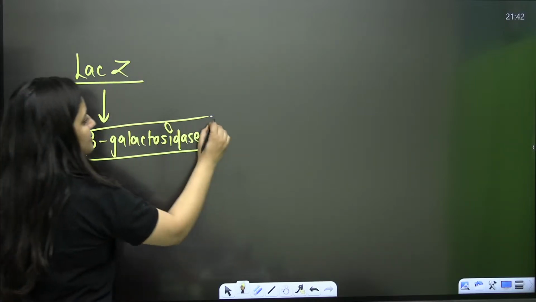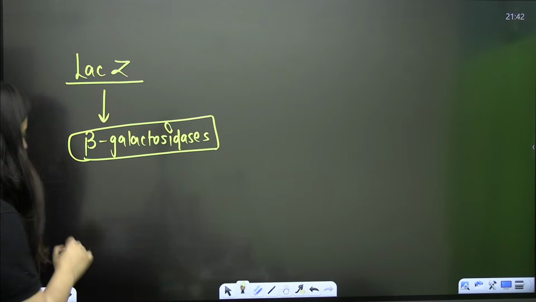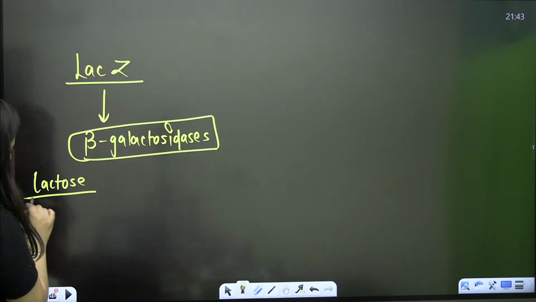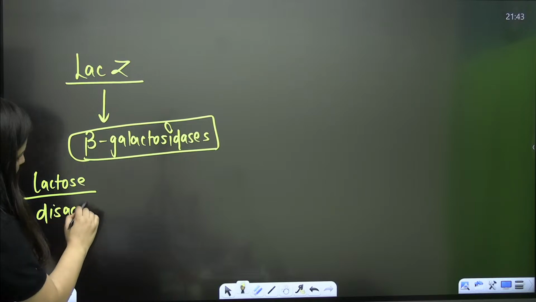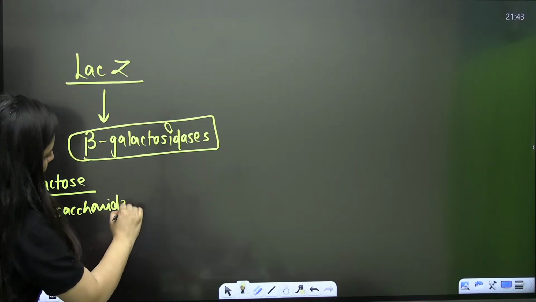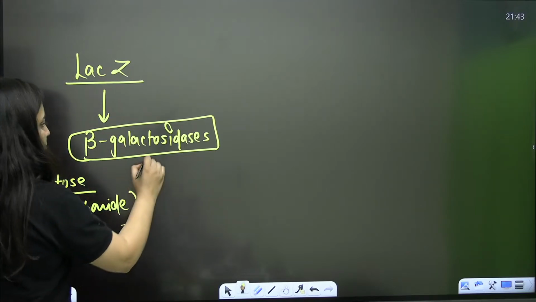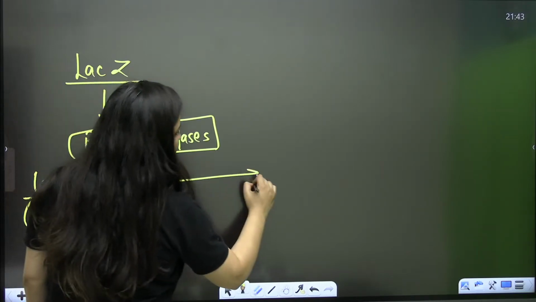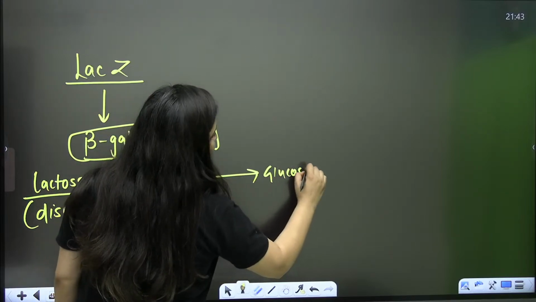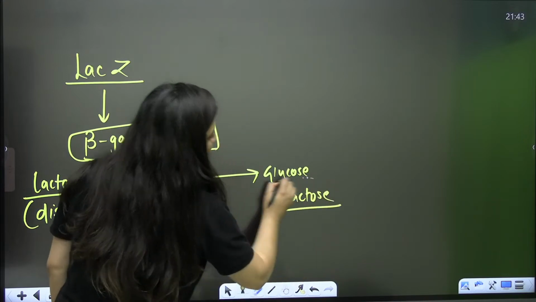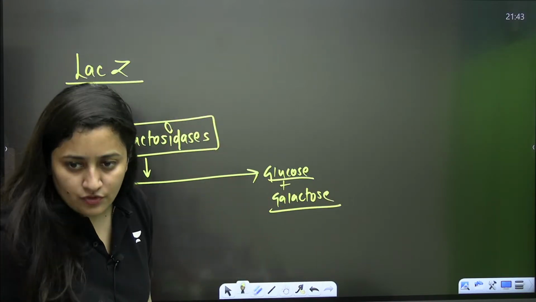You know what the role of beta galactosidase is, isn't it? This beta galactosidase acts on lactose. You know that lactose is a disaccharide. I hope you can relate this part with the operon topic. So beta galactosidase will act on lactose and break it into glucose plus galactose. This is what we discussed when we completed the molecular basis of inheritance.